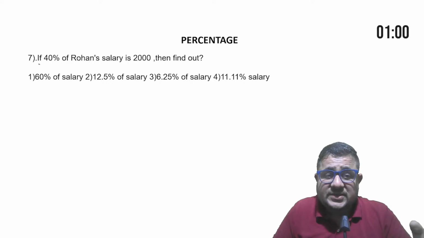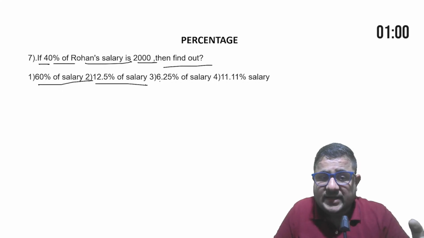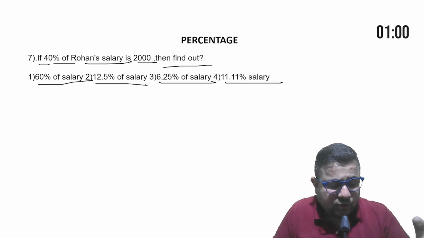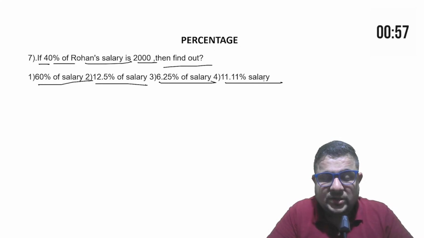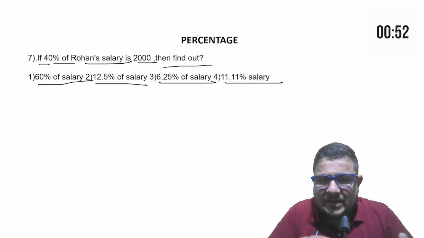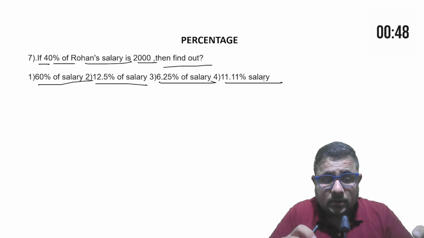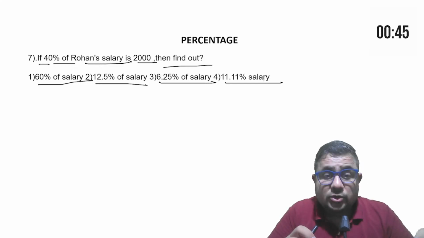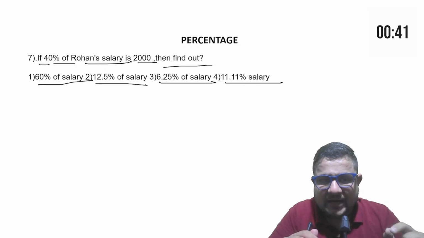So the next question is, if 40% of Rohan's salary is 2000, then find out 60% of the salary, 12.5% of the salary, 6.25% of the salary, 11.11% of the salary. Now you people must be wondering about the calculation. It will be linear. That is what I'm trying to say. In the exam, not only fundamentals and approach matter, the calculation also matters. You must be good in your calculation as well. So that grip is also needed.